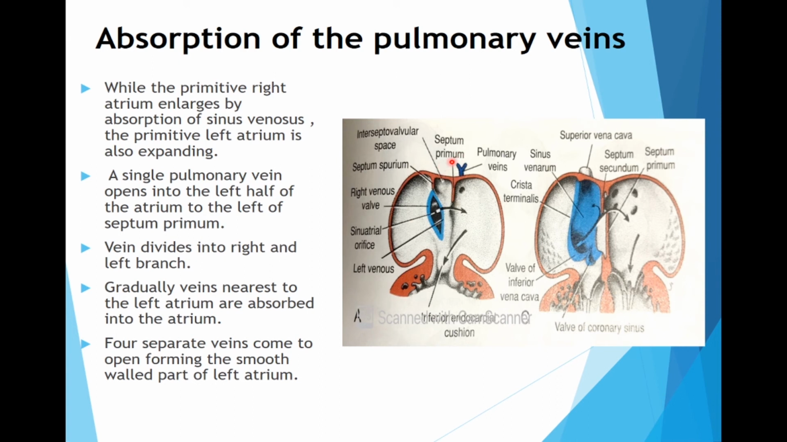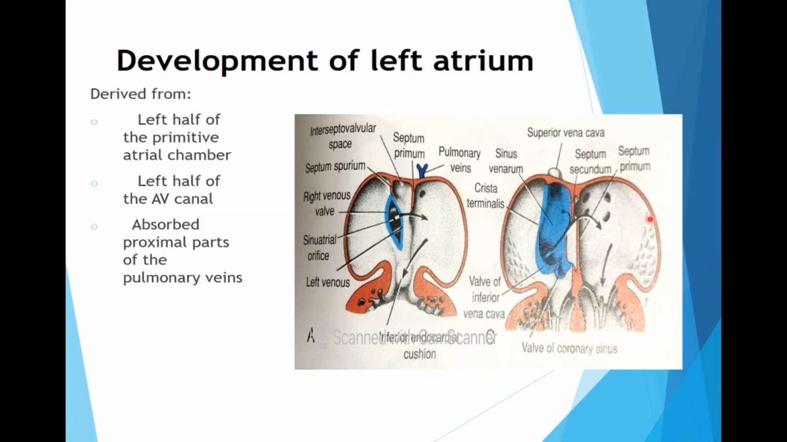and then 4 openings are there because this pulmonary vein gets absorbed as such along with its branches to form the smooth part of left atrium, which is derived from the absorption of the 4 pulmonary veins. And this primitive left atrium is the rough part. So here it is, the left atrium is derived from the left half of the primitive atrial chamber, left half of the atrioventricular canal, and absorbed proximal parts of the pulmonary veins.